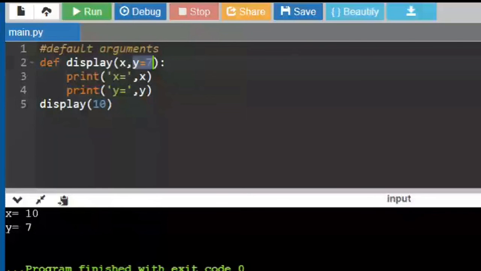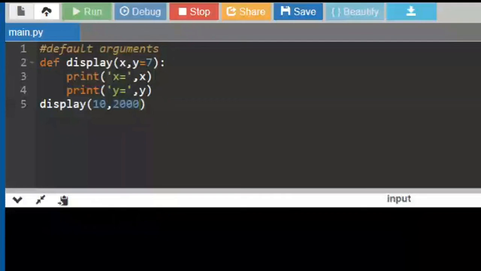Now I'll give Y also. So I have given 2000 for Y. I have given both the arguments, for X as well as for Y. In this case, since I have passed 2000 for Y, it will not consider 7. That's why we are calling it default arguments. Default means if you don't want to customize it, it will take the default value. Since I want some value for Y, it is taking my value only. It will not consider the default value given. So is this clear to everyone, the default arguments?